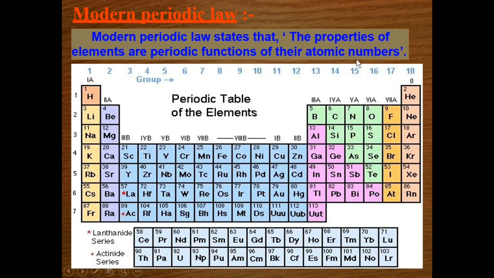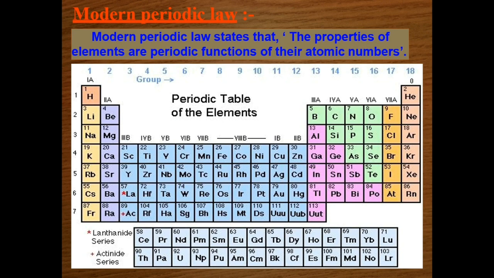Now, some of the anomalies of the Mendeleev periodic table were also explained by the modern periodic table, like the position of isotopes. Since all isotopes of an element have the same number of protons, their atomic number is also the same.